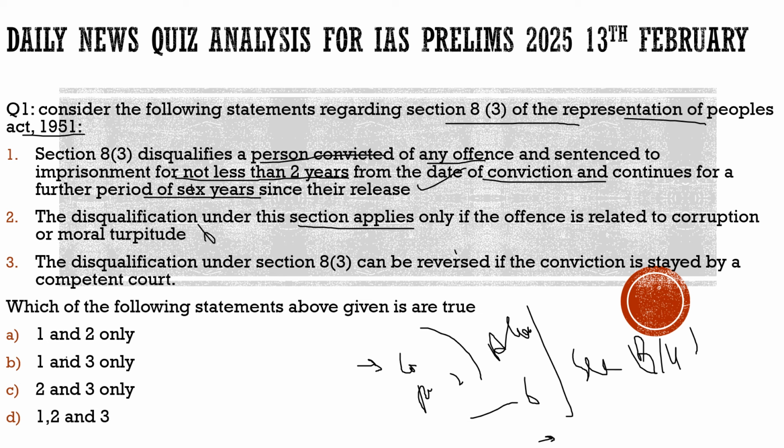Third statement: the disqualification under section 8(3) can be reversed if the conviction is stayed by a competent court. 100% correct. That's what we discussed in the Lily Thomas case. Earlier, the person had options, and until he used every option he was not disqualified. But this was overturned by the Lily Thomas case, which said that if any court, maybe lower courts, convict you of any criminal charge, then you are disqualified. So option 3 is correct. With respect to this question, the correct statements are 1 and 3 only, and the correct option would be option B.